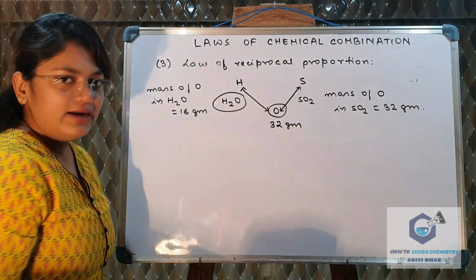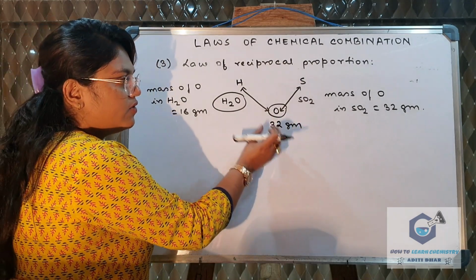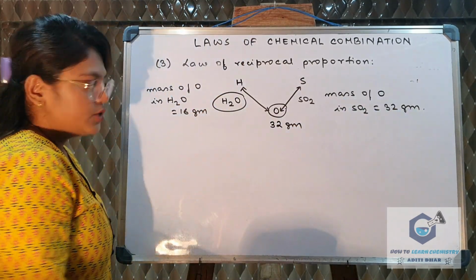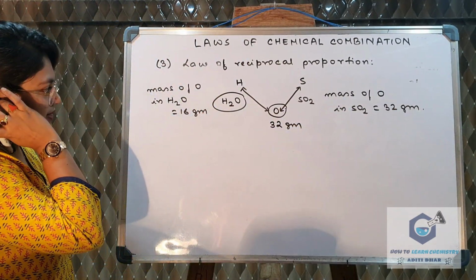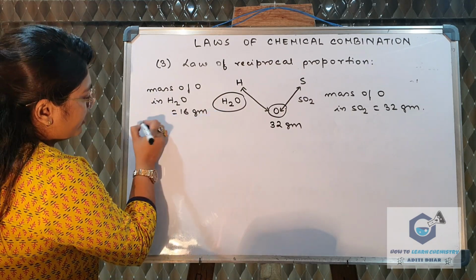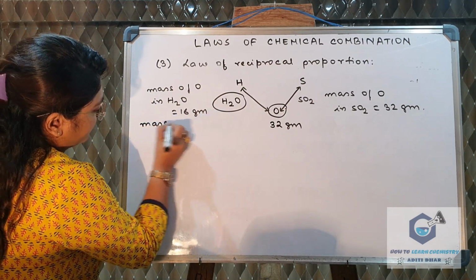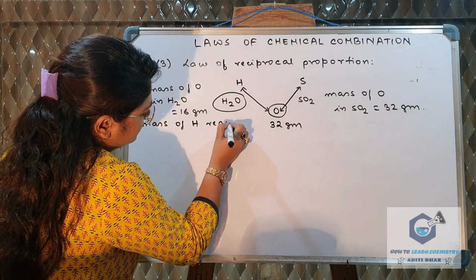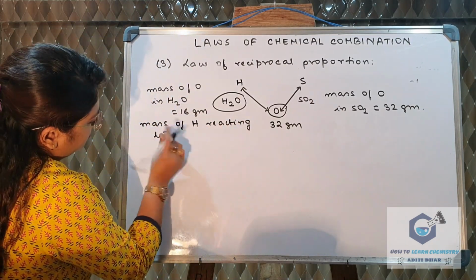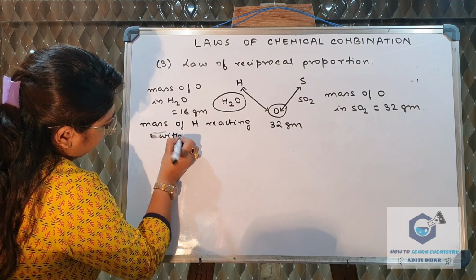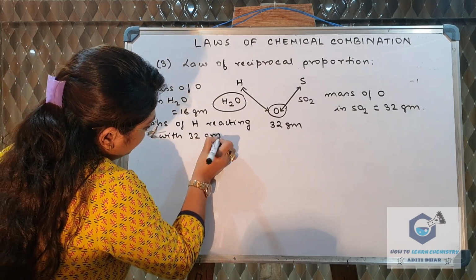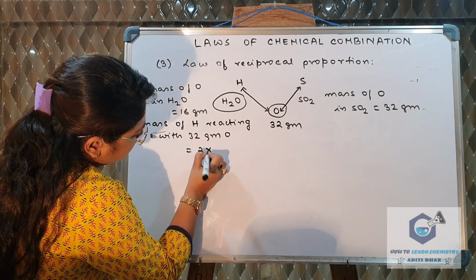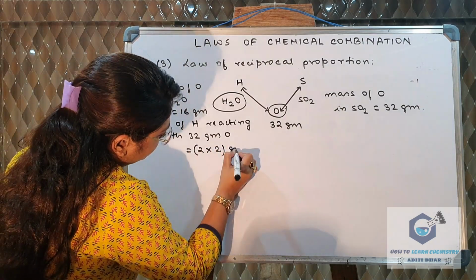So in sulfur dioxide, oxygen is already present as 32 grams. Now in water, the mass of hydrogen reacting with 32 gram oxygen will be 2 into 2, that is 4.